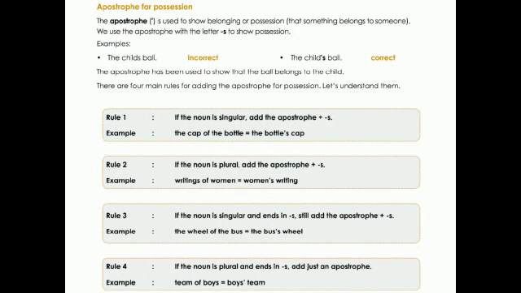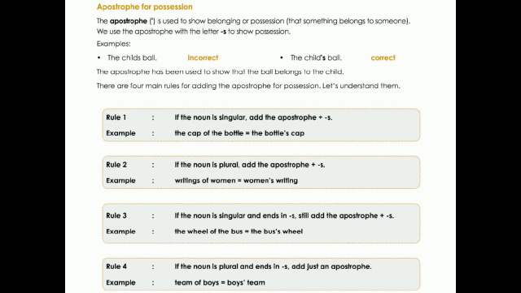The next punctuation we are seeing is apostrophe. Apostrophe is used to show belonging or possession, that something belongs to someone. We use the apostrophe with the letter S to show possession. So we are making use of an apostrophe and an S, and it shows the possession, the belonging, that something belongs to someone. The relationship between an object and a person we show using the punctuation apostrophe.